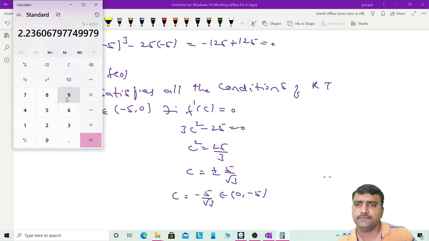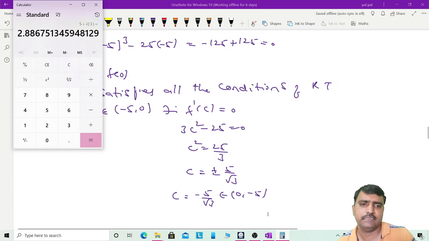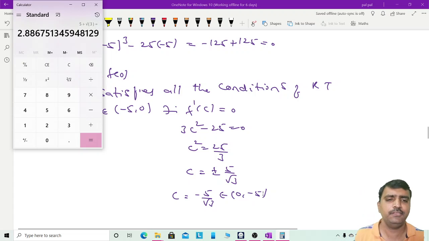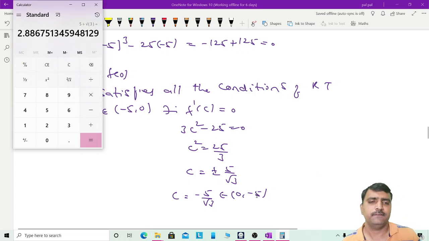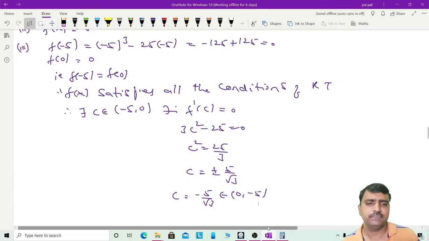Square root of 3 is the value 1.7 something. So what does it give? 2.88 comes. So that is the value in between 0 and minus. It's not a positive value. So minus 2.88 is the value in between 0 and -5. -5 to 0, sorry, you're right, it is -5 to 0. Okay. So like this you can verify Rolle's theorem.